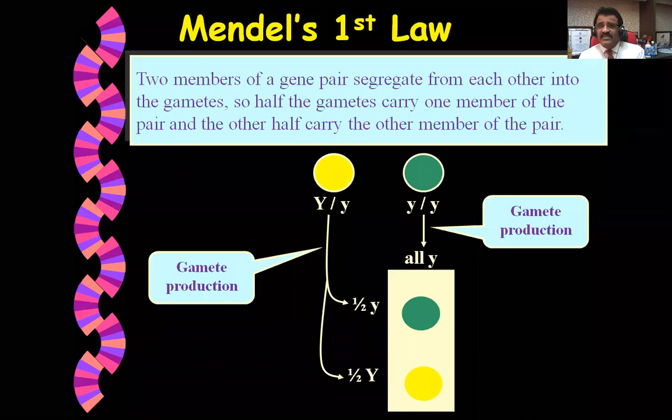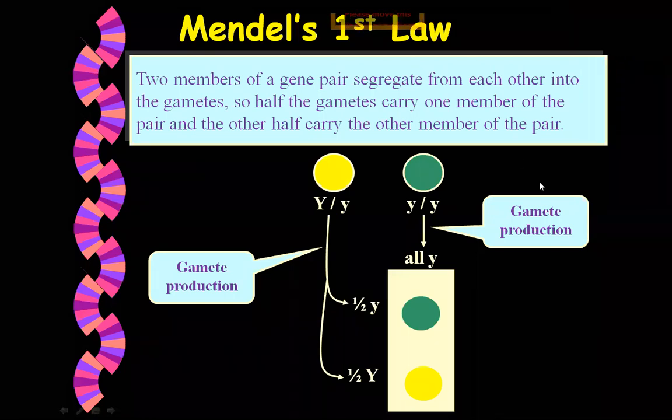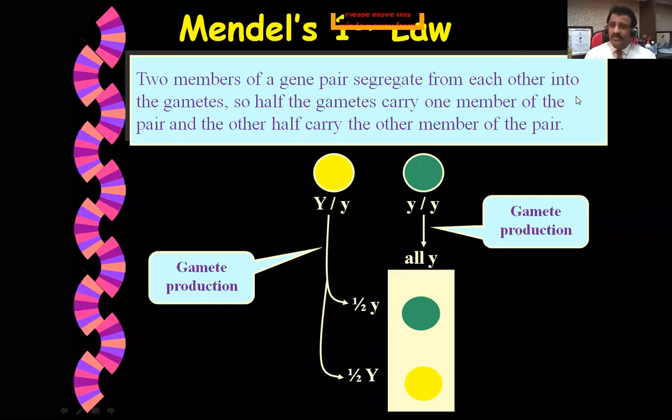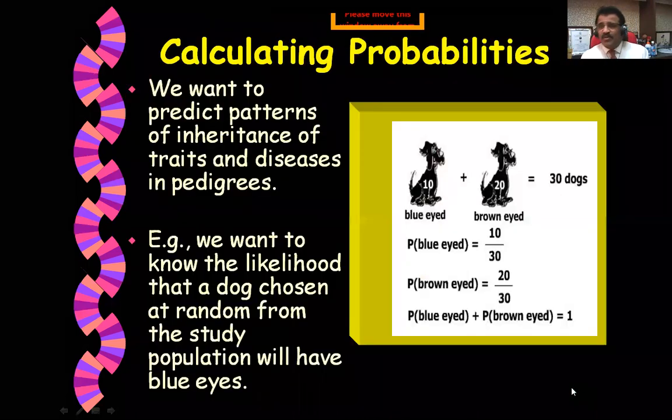Mendel's first law states that two members of a gene pair segregate from each other into the gametes. So half the gametes carry one member of the pair and the other half carry the other member of the pair. Very simple, Mendel's first law. And calculating the probabilities, we have seen lots of examples yesterday of how to calculate the probabilities. I have given you lots of examples yesterday.